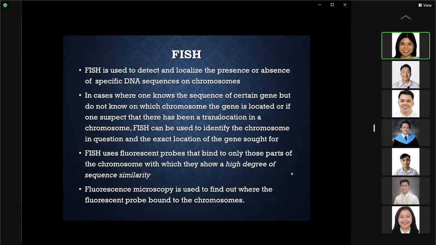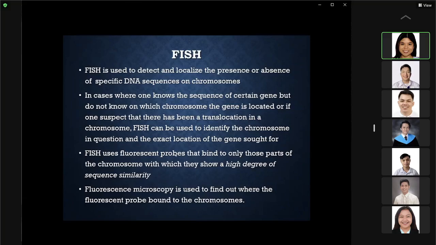In cases where you already know the sequence but you do not know where in the chromosome the gene is located, or if you already suspect that there has been a translocation in a chromosome, then you can use this fluorescent in situ hybridization to identify the chromosome in question and localize the exact area where the gene you are seeking is supposed to be present.